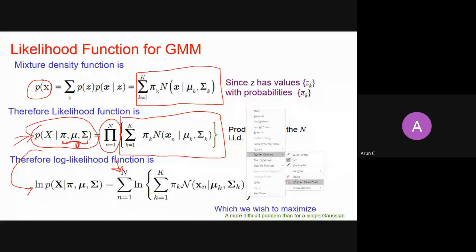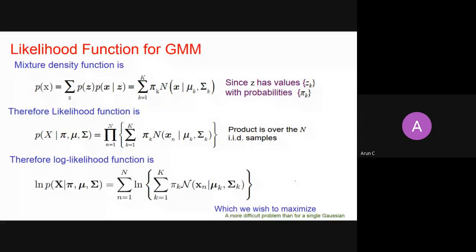I hope this is nothing new for you. If you take the log of this function, what will you get? Nothing much: the product will convert into a sigma. That's it. Right? Very good. Fine. So now this is my log likelihood function, and we want to maximize it, right?